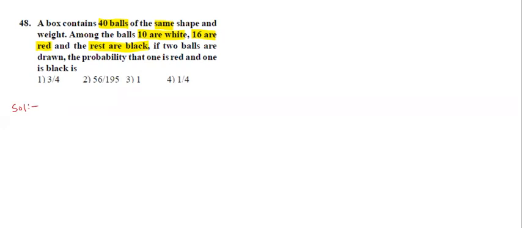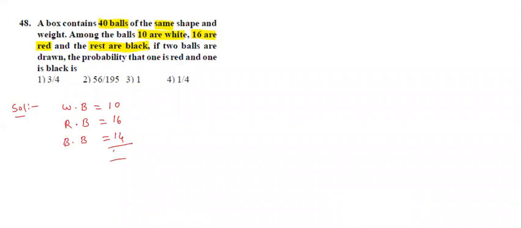So first, white color balls, how many are there, students? 10. Red color balls, there are 16. Black color balls, total 40 now. Red and white make 26. Then black color we can expect 14, or not.